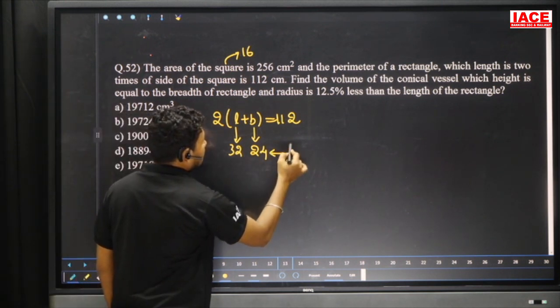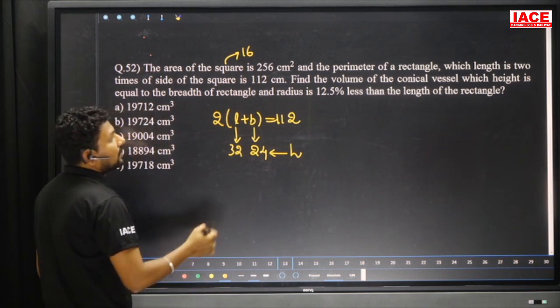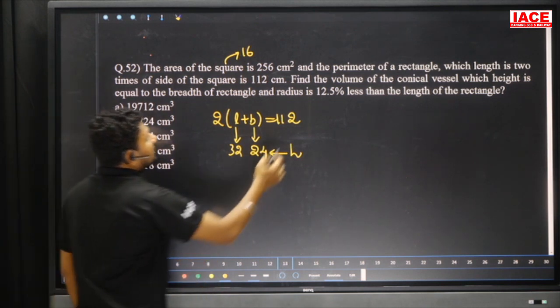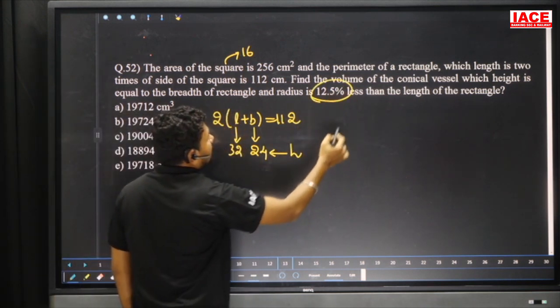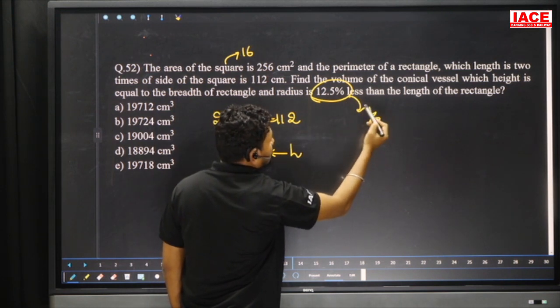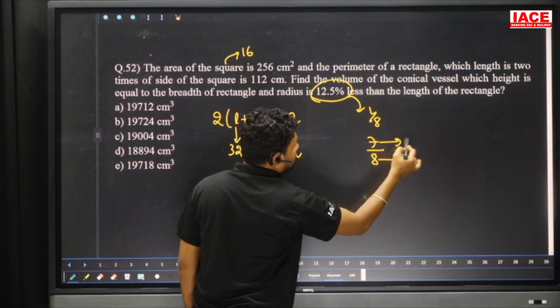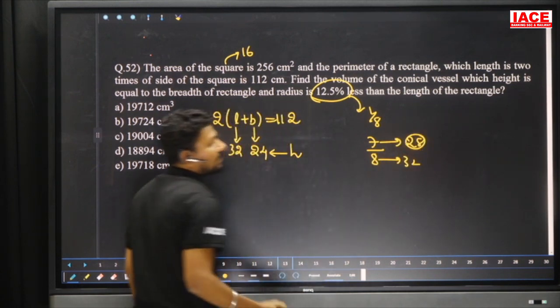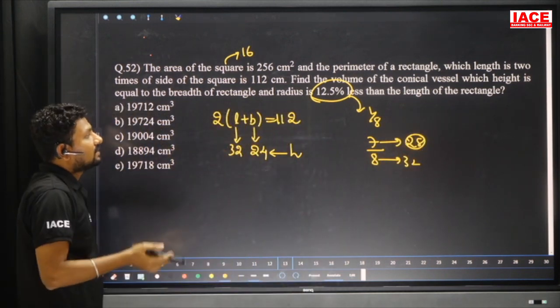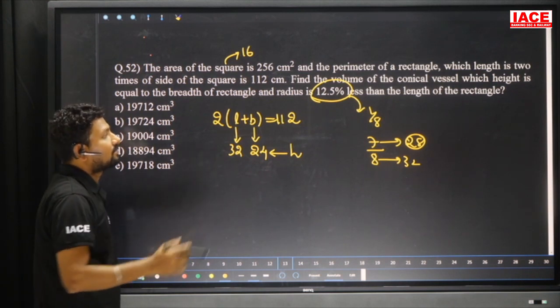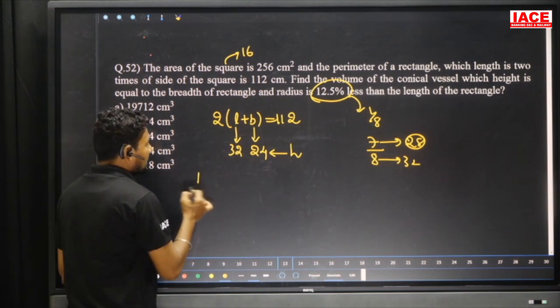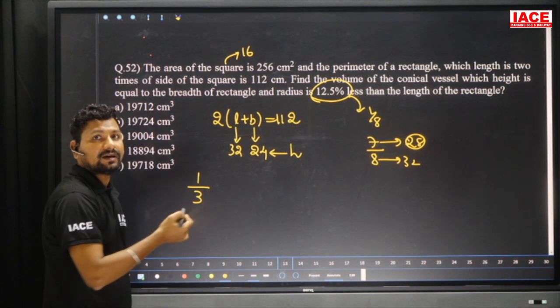Here they mentioned the height, and next they mentioned 12.5 percentage of the rectangle. Here the radius we require. The radius is how much? 1 by 8 is less, which means the remaining value is 7 by 8. 8 parts is equal to 32, then 7 parts is equal to 28. 8 parts is the length value, and 1 by 8 is removed, which means 7 parts is left, and the 7 parts is equal to 28. Then 1 by 3 pi r square h is the formula for the conical vessel volume.